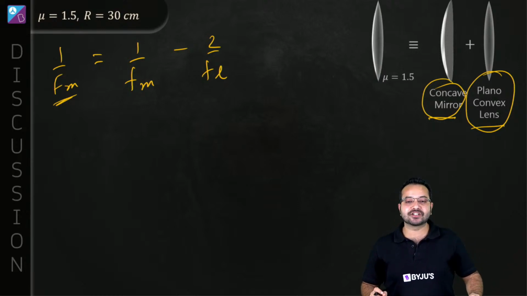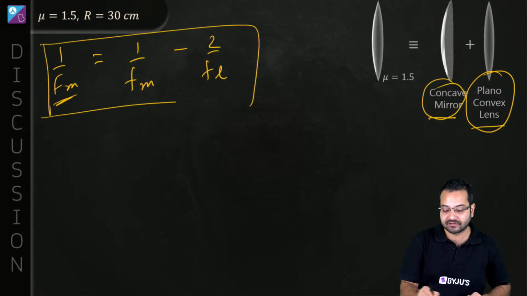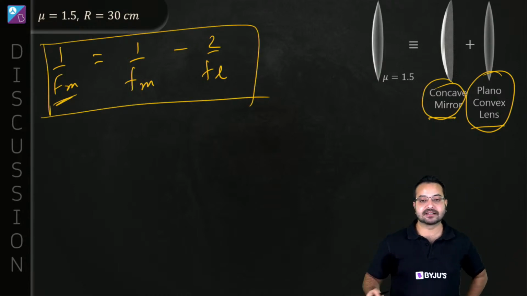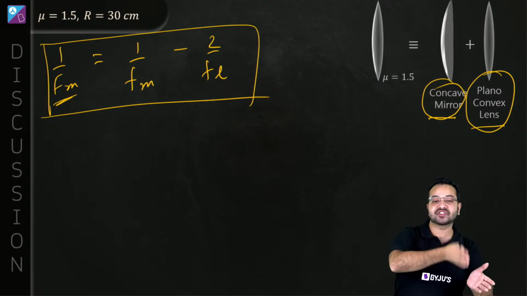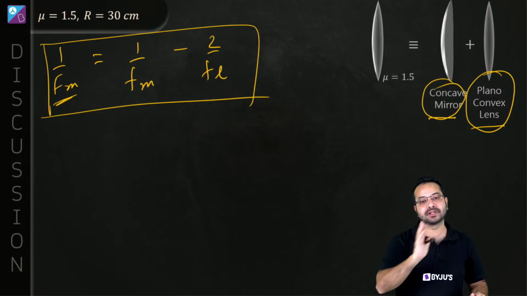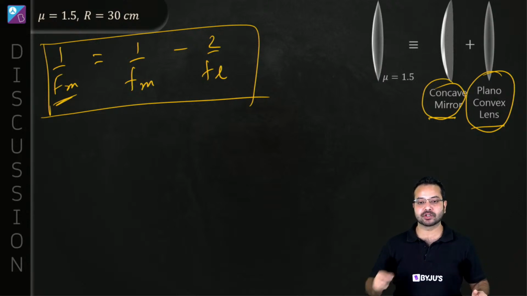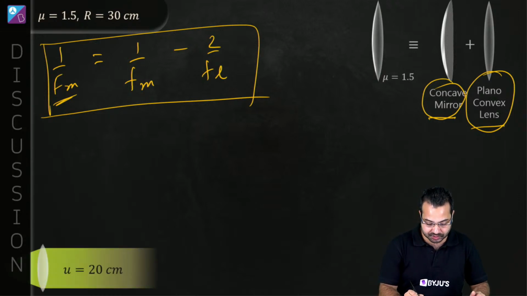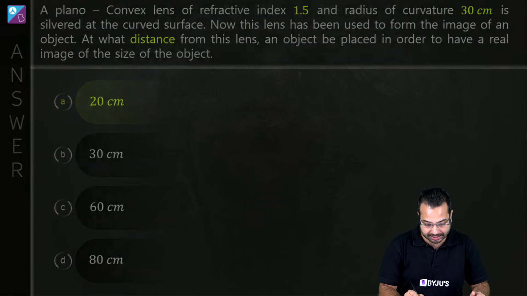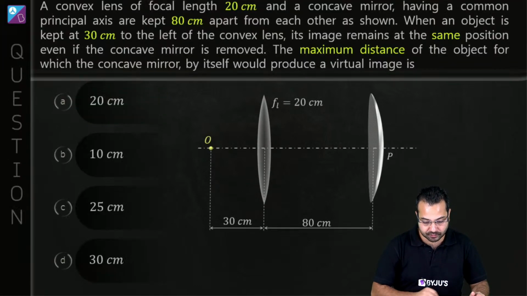Okay, so what goes in your concept checklist? In your concept checklist goes silvering of lens. When we are silvering a thin lens, then yes, this expression can be used. And the other thing is that when the image coincides with the object, it means that the last reflection happened at normal incidence. These two things should go right now in your concept checklist. And let's look at the options. So option A is going to be the correct option.